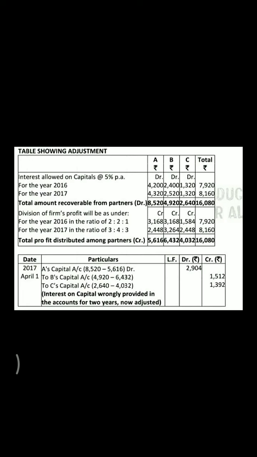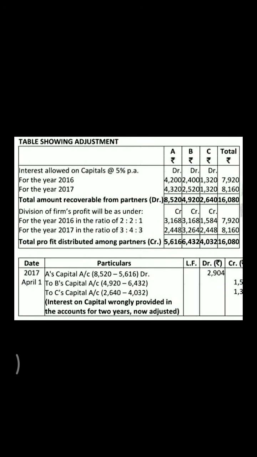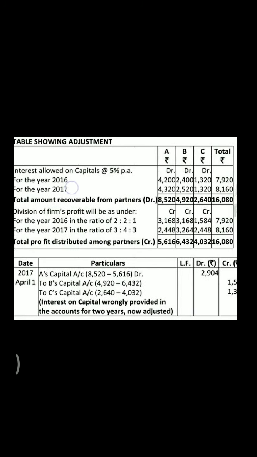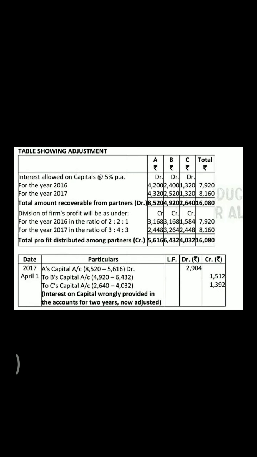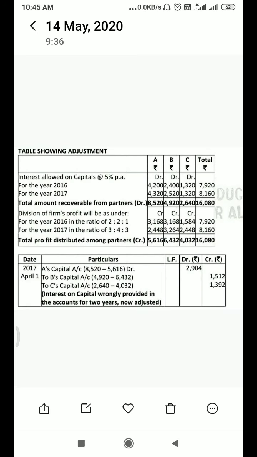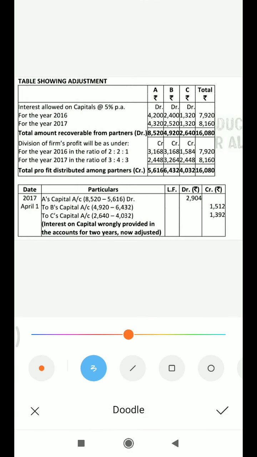Okay, see here, in this given question, interest allowed on capital is given for 2016, for 2017 and for 2018. For 2017 it is 4200, 2400 and 1320, the total amount of 7920.